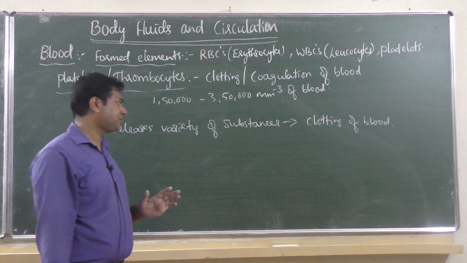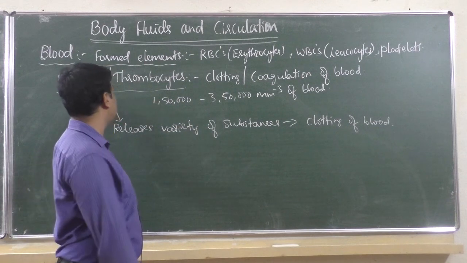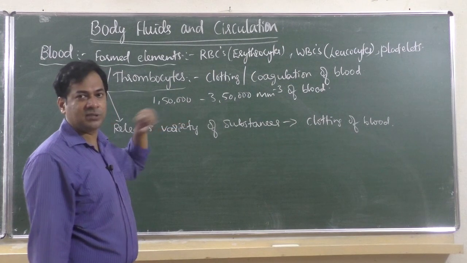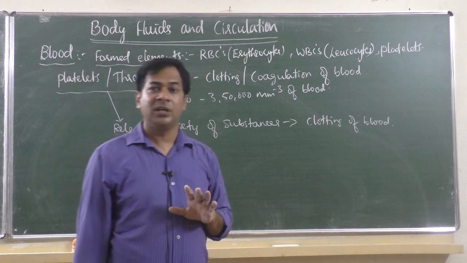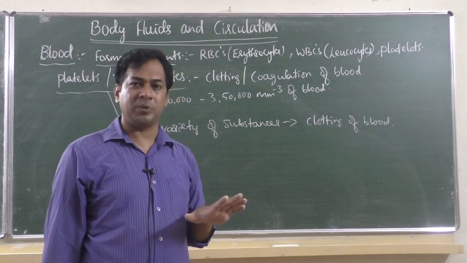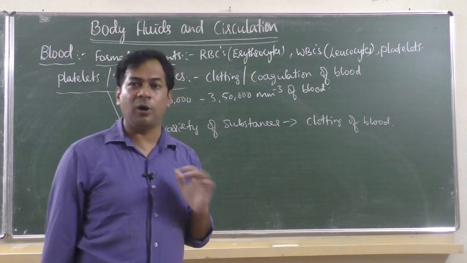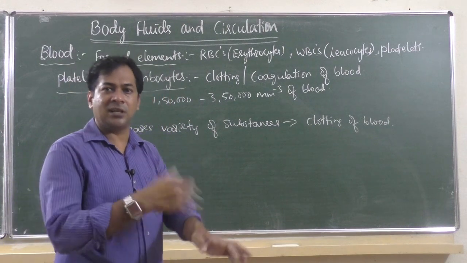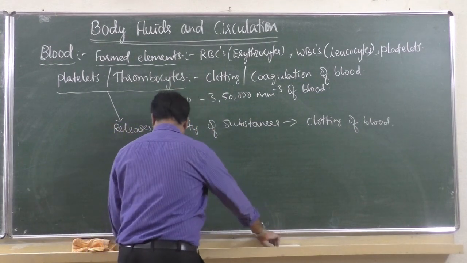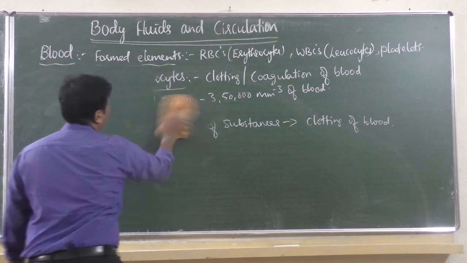Otherwise, what happens if this variety of substances are not present, or platelets are not present, or platelets are less than 1,50,000? Then the person will have clotting disorders, like blood flow doesn't stop. If blood flow doesn't stop, the person will die because of loss of blood. Okay, so this is about part of blood.